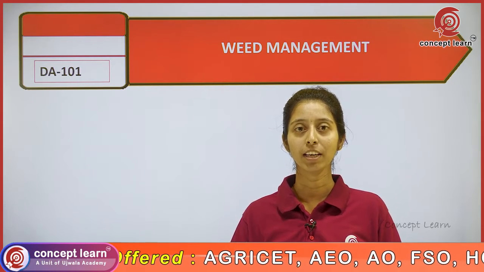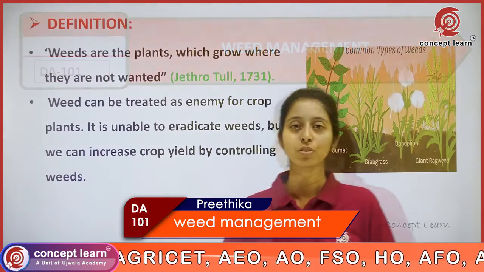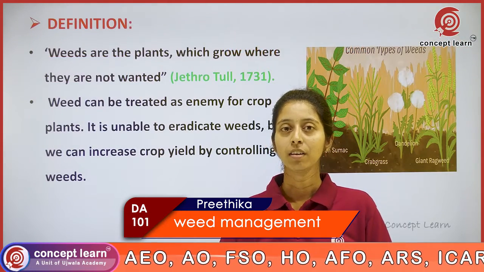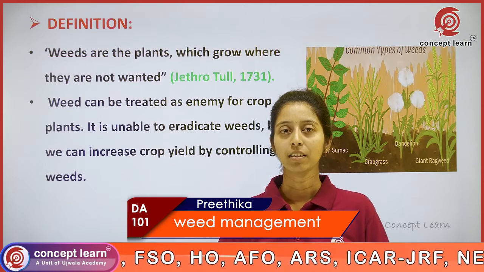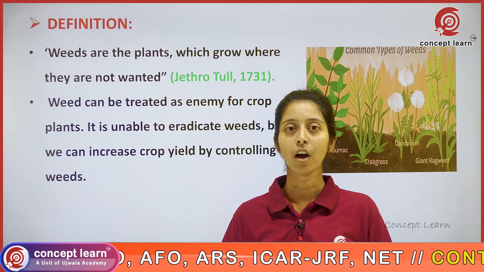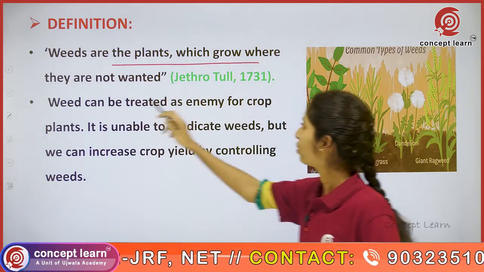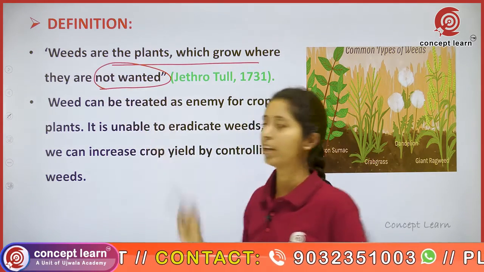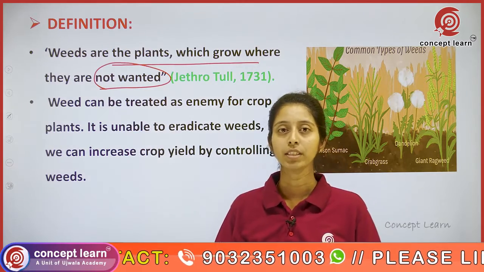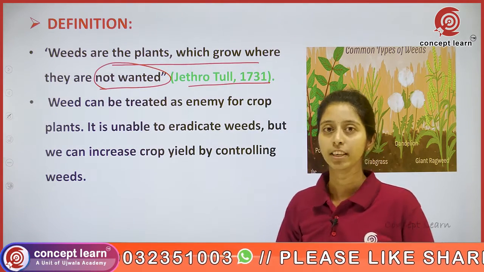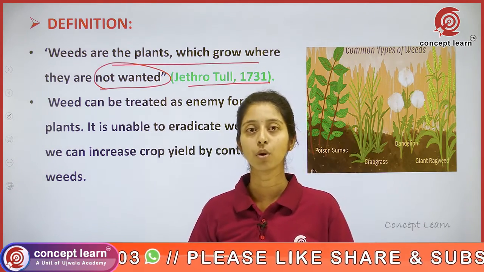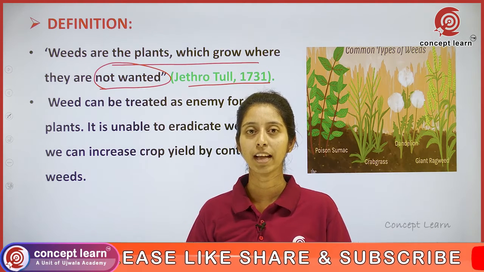In today's class, we are dealing with weed management topic. So, what is weed? Weed is unwanted plant. Any plant that is grown out of place, we consider it as weed. Weeds are the plants which are grown where they are not wanted. The term weed was coined by Jethro Tull in 1731. Any plant that is grown out of place, we are considering it as weed.